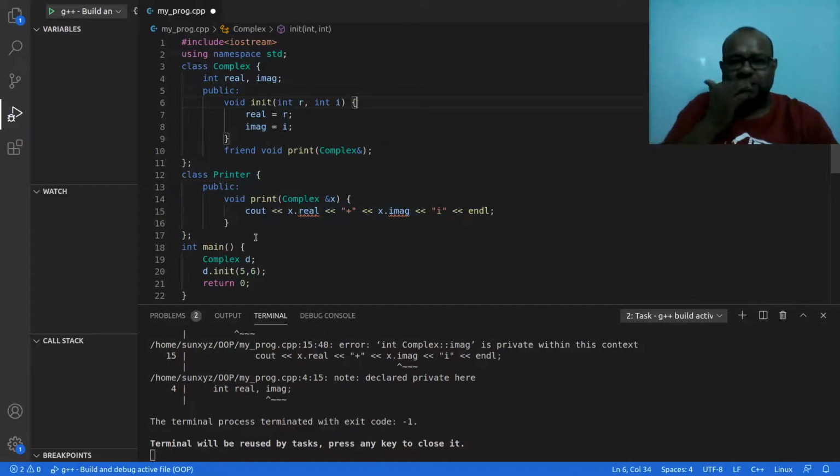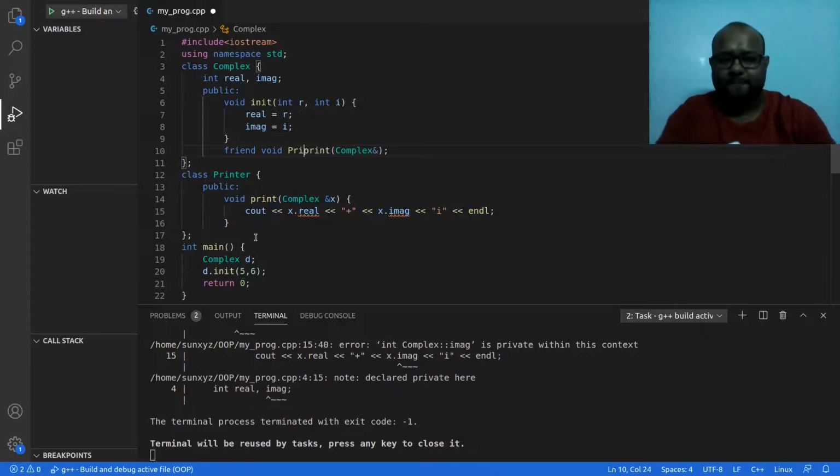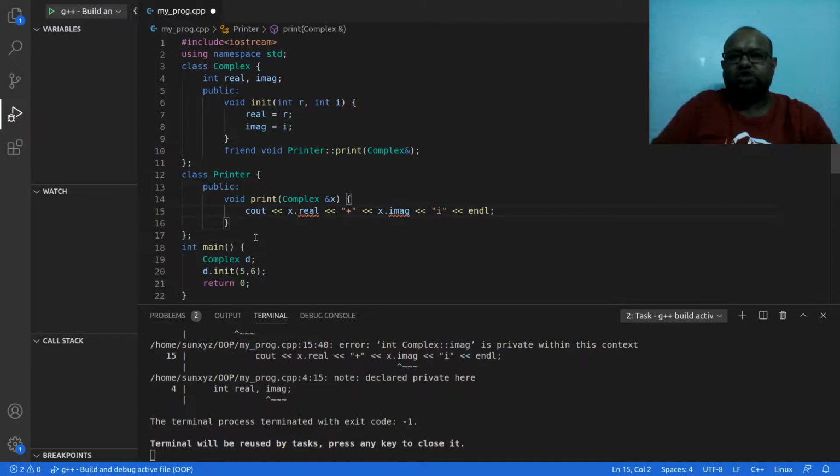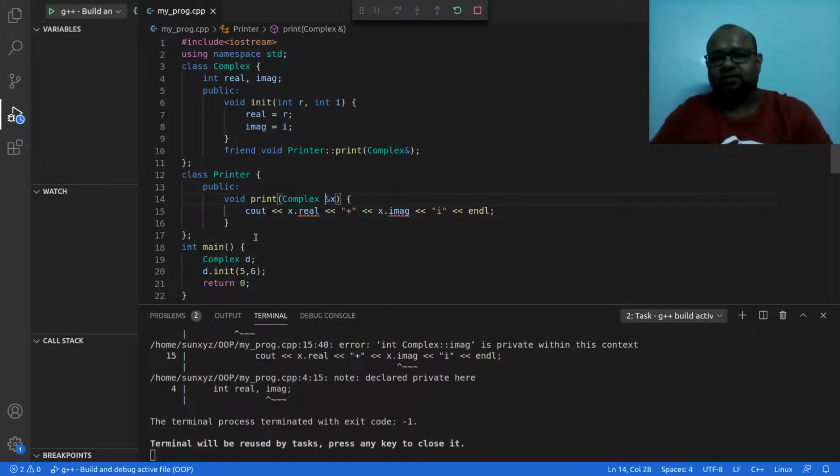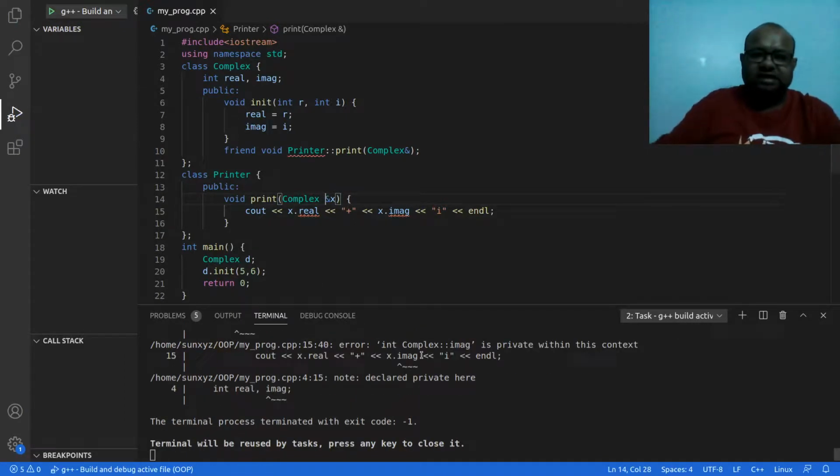So what do I do? I write the name of the class. Printer is the name of the class. All right, fine. Now print should be a friend. Let me go ahead and compile. It is still not done.